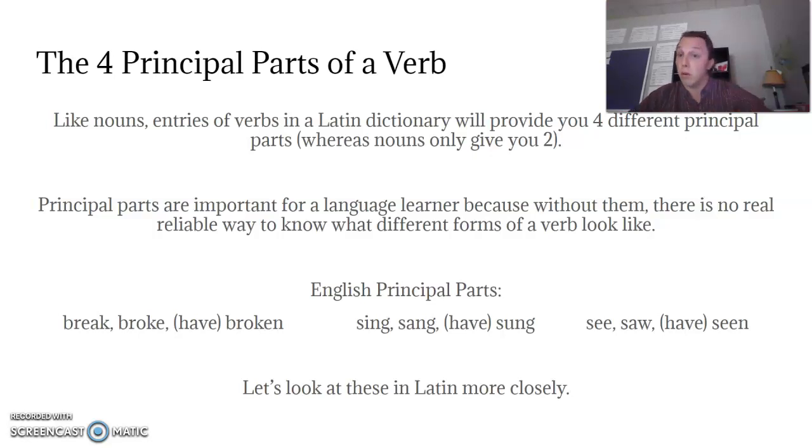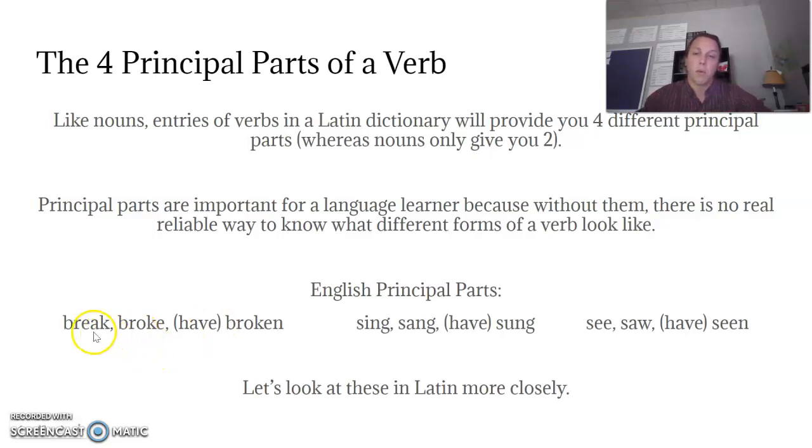Well, for those of you who've learned English as a second language, you may be familiar with the principal parts of English verbs. English verbs typically have three principal parts, and here's some examples down here. You get the present tense, the past tense, and then what we call the past participle, which, don't worry too much about what that means. The long and short of it is a verb being used as an adjective to describe something.